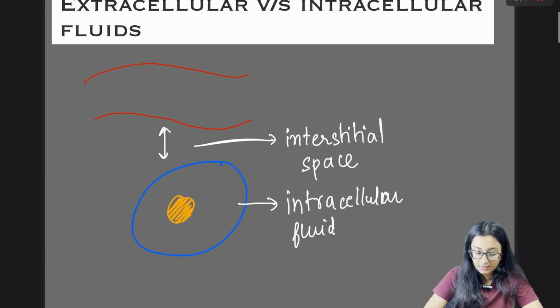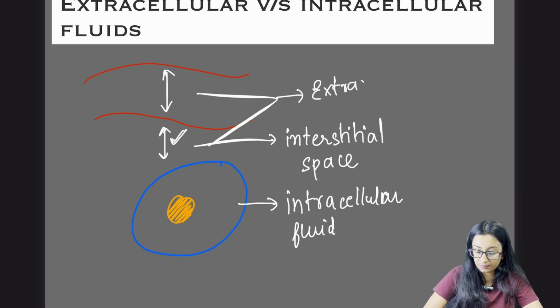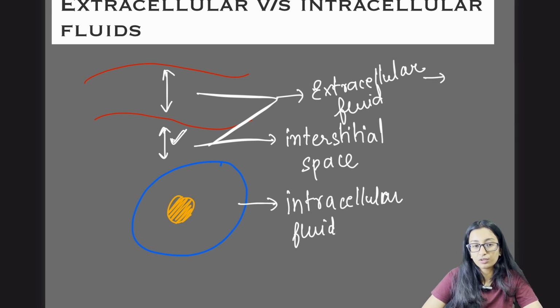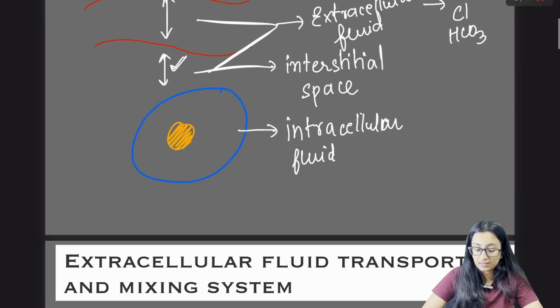Extracellular fluid is in the blood vessel and in the interstitial space. Extracellular fluid consists of nutrients, oxygen, carbon dioxide, wastes, and ions like sodium, chloride, and bicarbonate. Intracellular fluid contains potassium, phosphate, and magnesium.